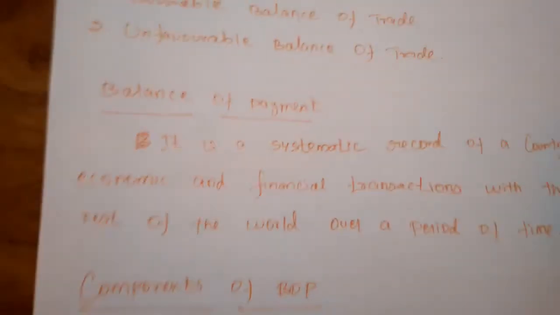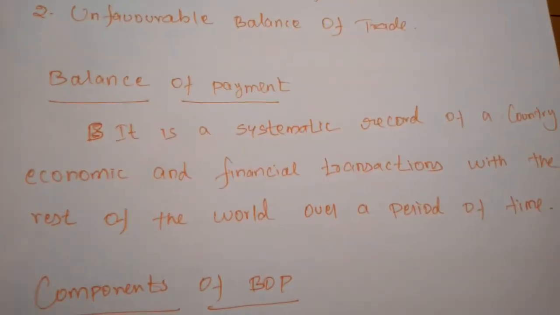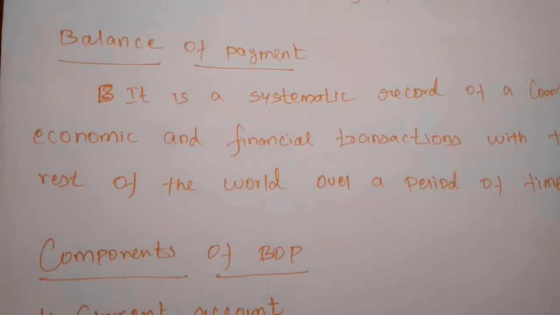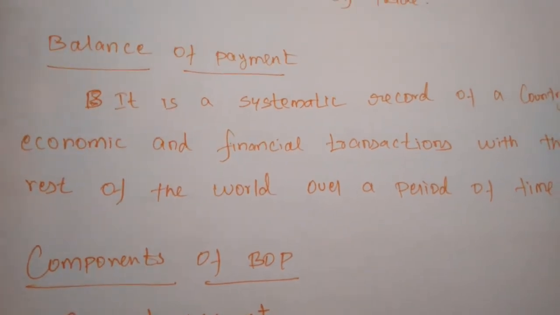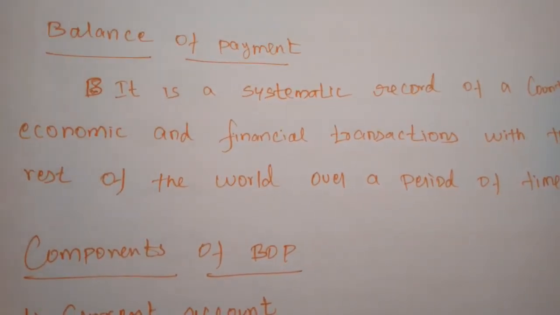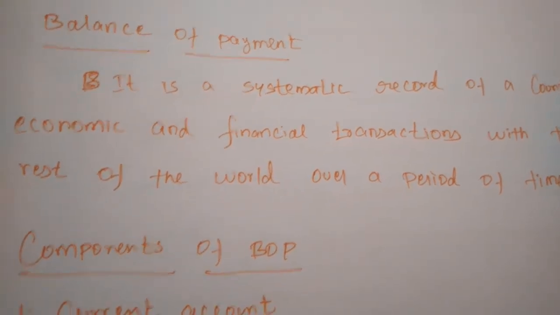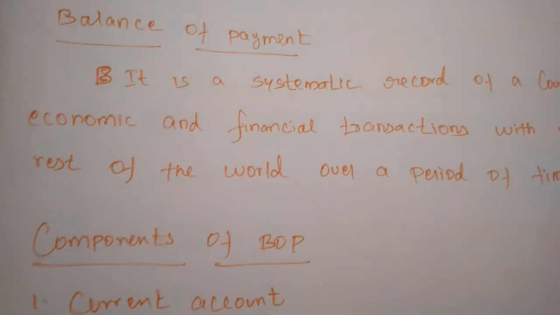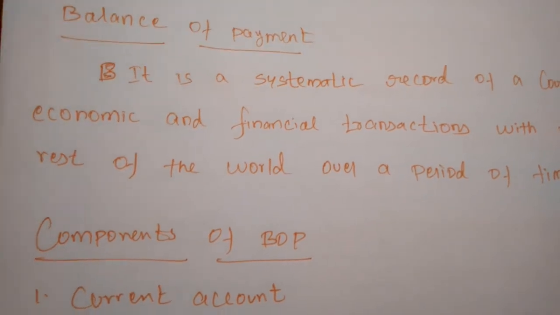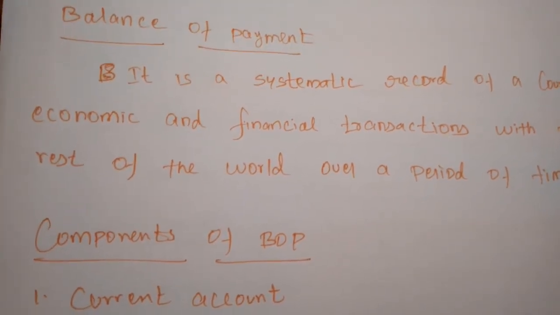Next, the balance of payment. The balance of payment is a systematic record of a country's economic and financial transactions with the rest of the world over a period of time. The country's economic and financial transactions with the rest of the world.